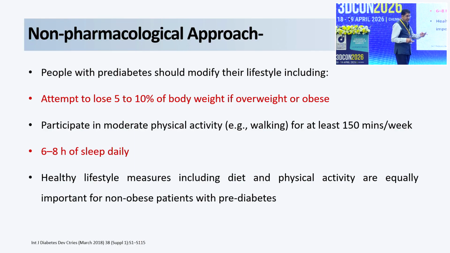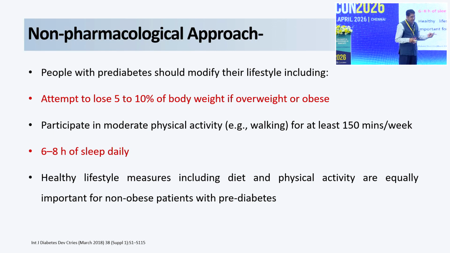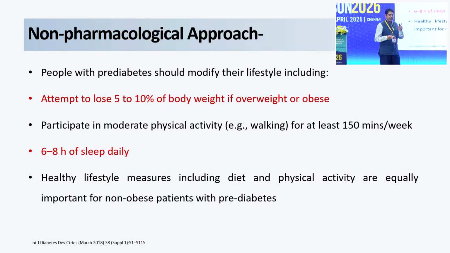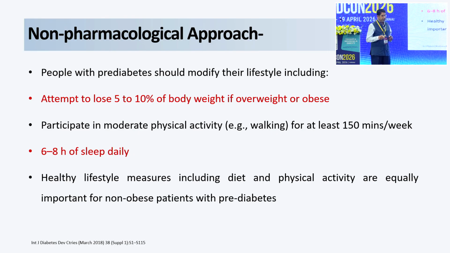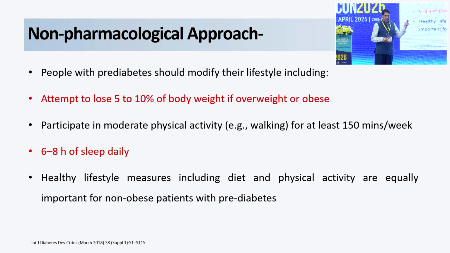Just 3 days back, sir, in the Lancet they have published that if you are having less than 6 hours sleep or more than 8 hours sleep, that is again a dangerous thing. Less than 6 hours is definitely less, and more than 8 hours is also very hazardous to metabolic aspects of metabolic disorders. This is a Lancet publication just last week. So that is again a very important aspect, because we don't think this is an out of the box reason for not achieving the remission of diabetes.